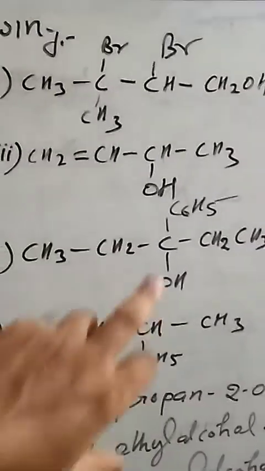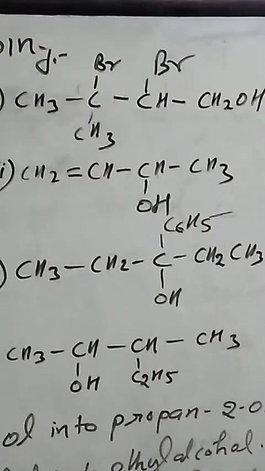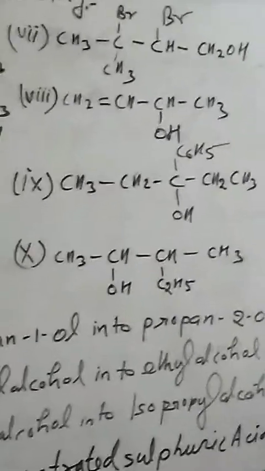Now we have to move on to the ninth compound. We are observing a 1, 2, 3, 4, 5 carbon open chain. On the third carbon a phenyl is attached, and on the same third carbon a hydroxyl functional group is attached. So this one is 3-phenyl pentan-3-ol.